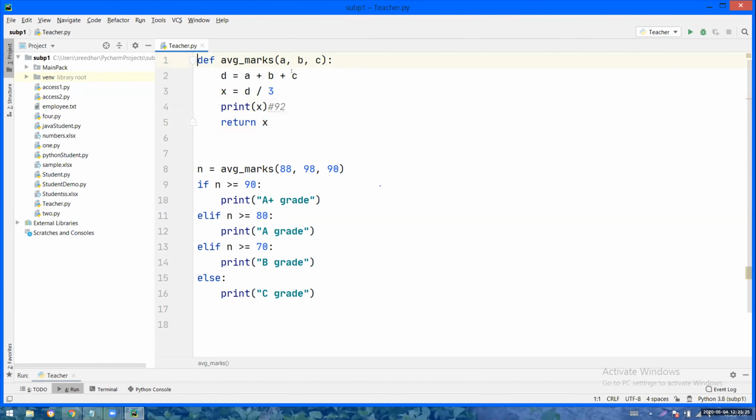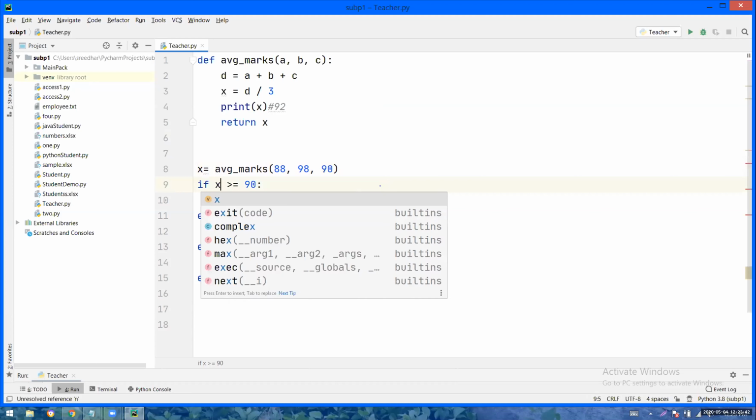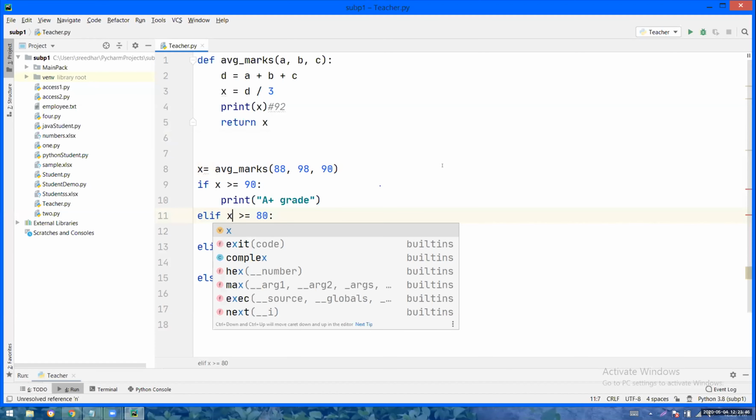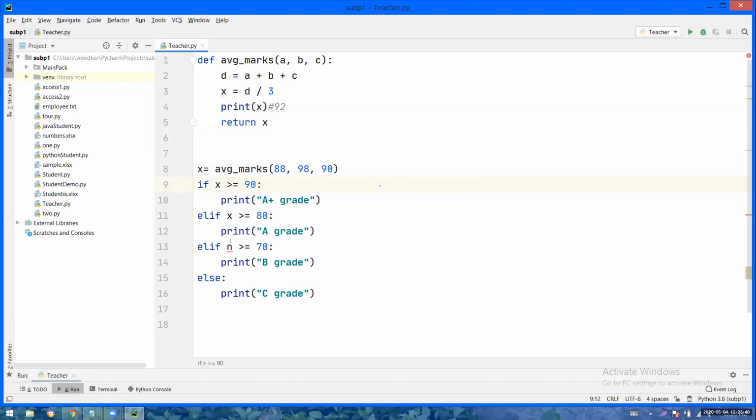Yeah, I have a doubt here, madam. Yeah, please tell me. Why we are using n, and why we are not using x after this return function? You want to put here also x? Yes. Okay. Means why n or c, whatever? Wait. We can. Yeah. Let us put x. Okay.